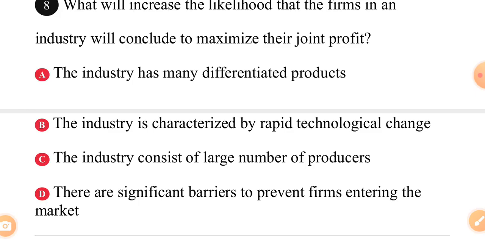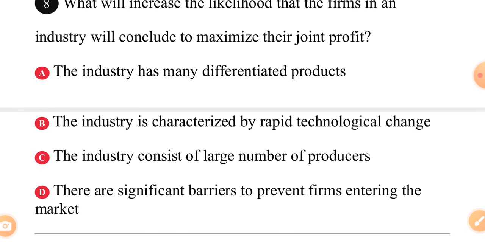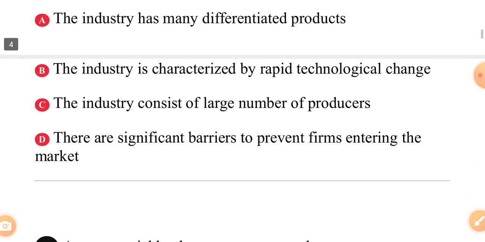D. There are significant barriers to prevent firms entering the market. They will do that if there are significant barriers to prevent firms entering the market. If they know that it is not easy for other firms to enter the market, they won't go ahead. And so the answer is D.